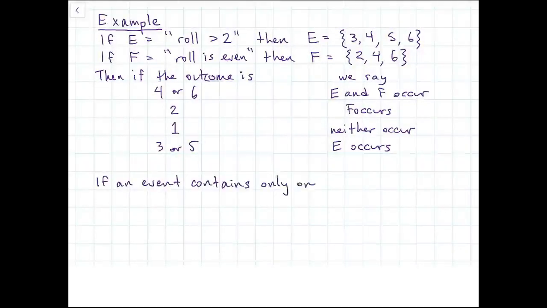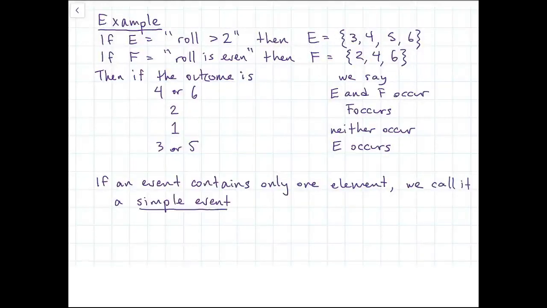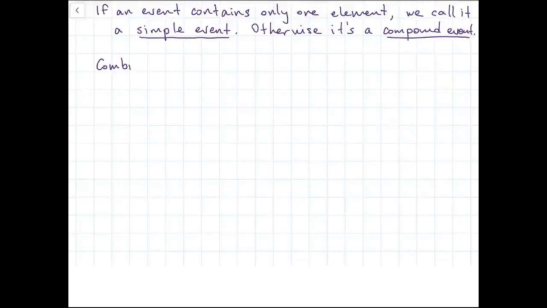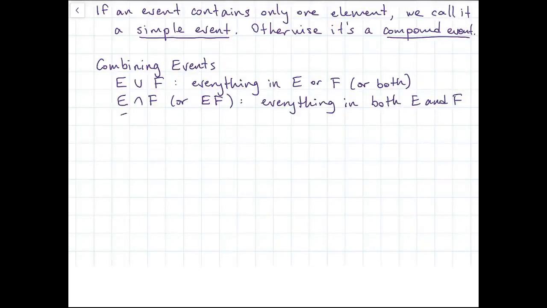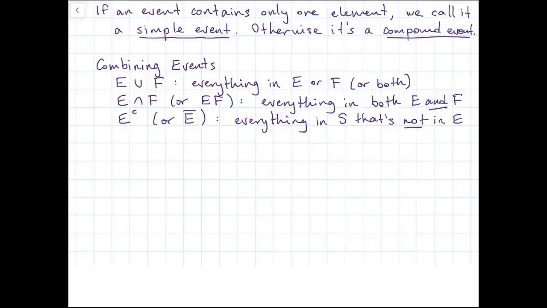Finally, some other definitions. If an event only has one element in it, we call it a simple event. Otherwise, it's known as a compound event. And you can see that compound events are just combinations of simple events. Once we have events, we can't add or subtract them. We have to use set operators. And we have 3 set operators. First of all, union. E union F is everything in E or F or both. E intersect F, or just EF, is everything that's in both E and F, and E complement, or E bar, is everything that's still in the sample space, but not in the event E.